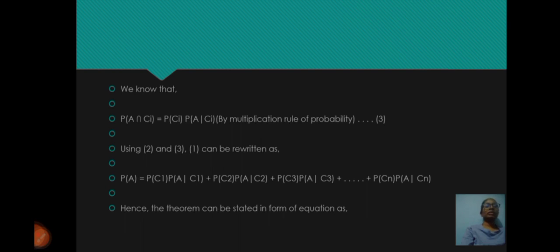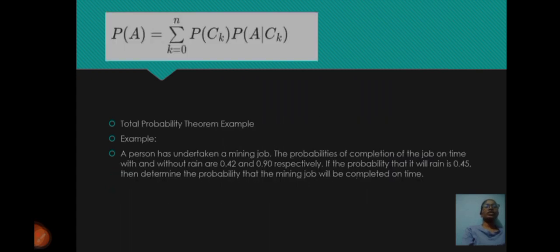Hence, the theorem can be stated in the form of an equation as P(A) = sum from k = 1 to n of P(Ck) P(A|Ck).